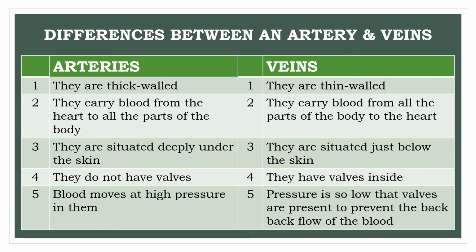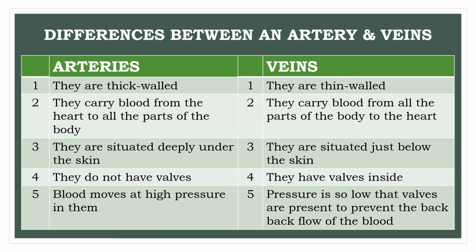Differences between an artery and the veins. Arteries are thick-walled, whereas the veins are thin-walled. Arteries carry blood from the heart to all the parts of the body, whereas the veins carry the blood from all the parts of the body to the heart.